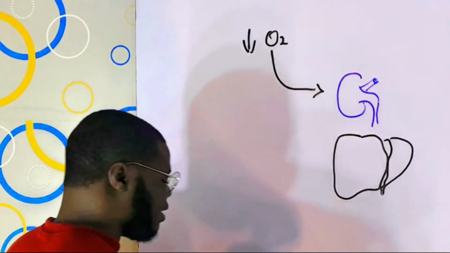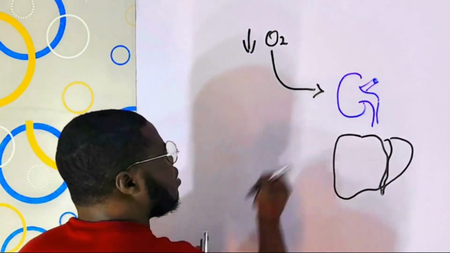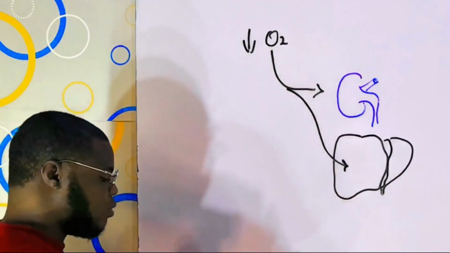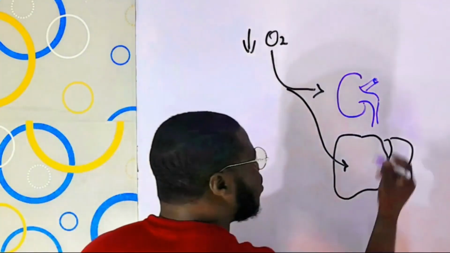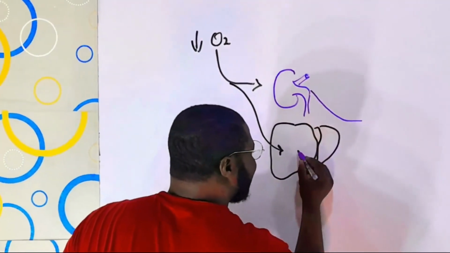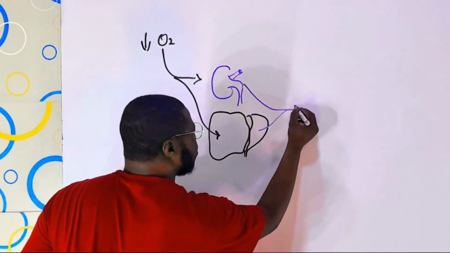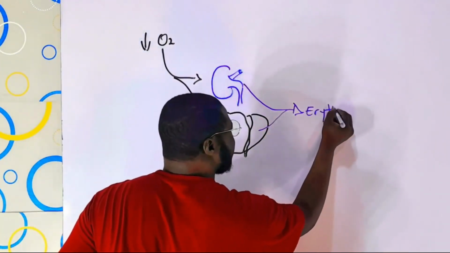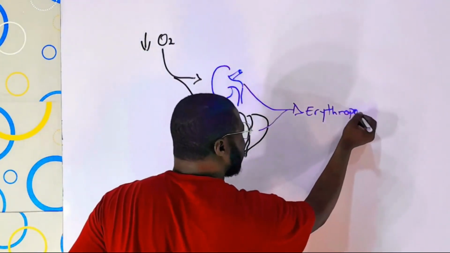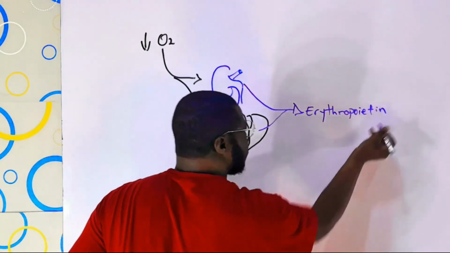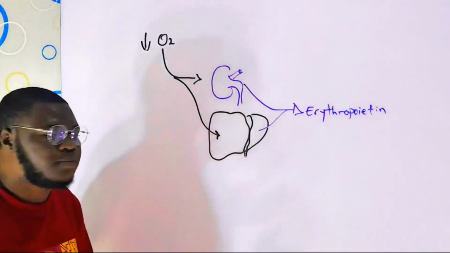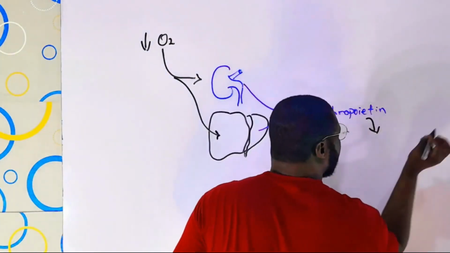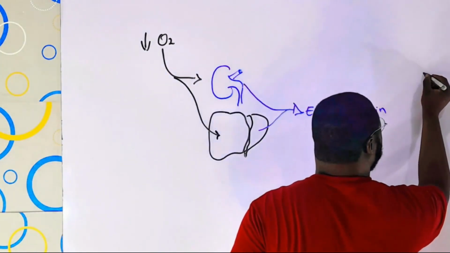When impulses are sent to them, some cells within them release something called erythropoietin. After that, erythropoietin goes to act on something.